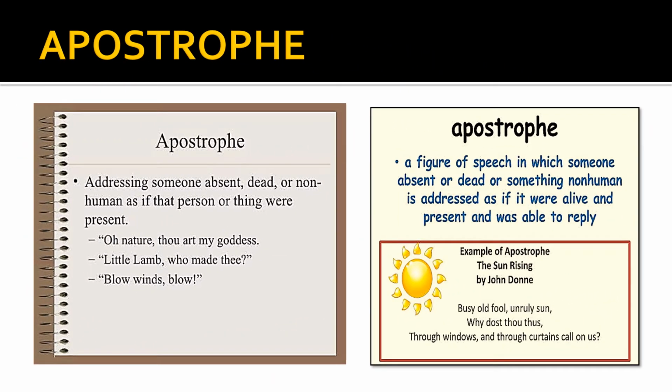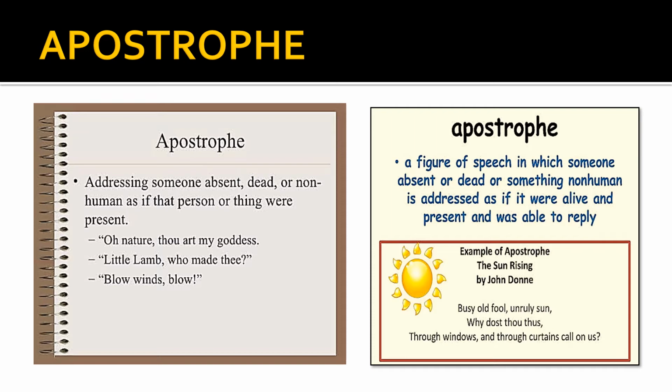Next figure of speech, apostrophe, is when you address someone who is dead, who is absent, or a non-human person, as if to say that person were there. For example, O nature, thou art my goddess. Little lamb, who made thee? Blow, winds, blow. So it's a figure of speech when someone is absent or dead or non-human, and it is said to that person as if the person is there waiting to give a reply.